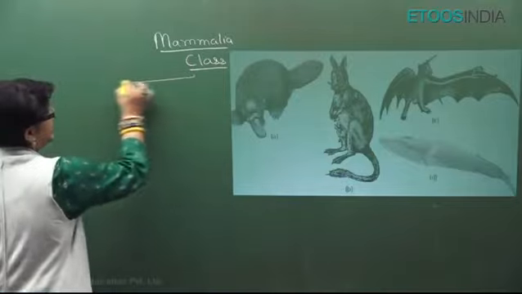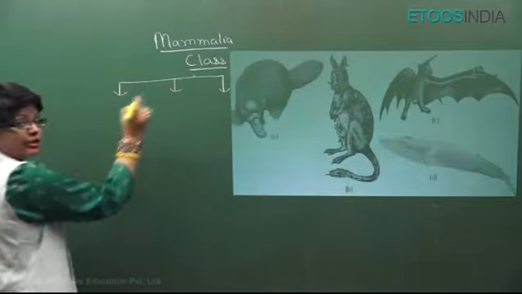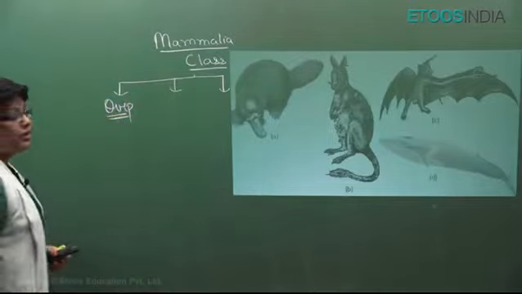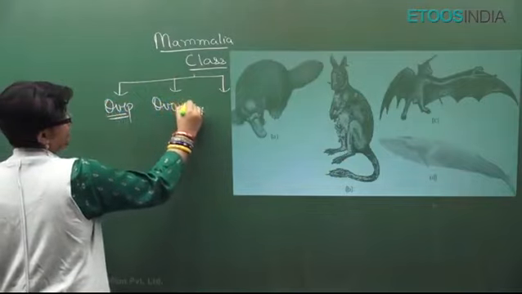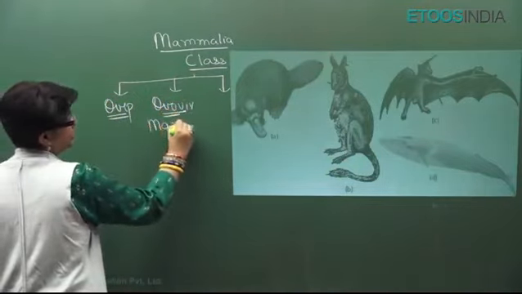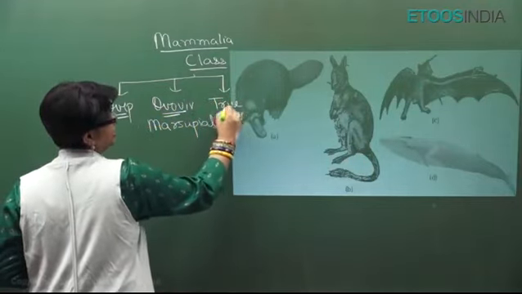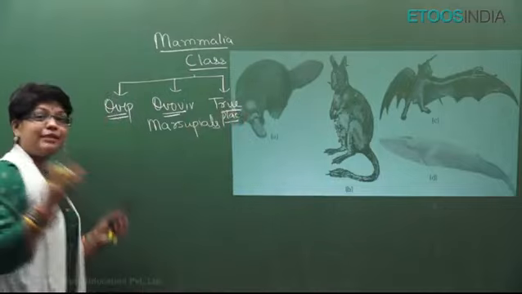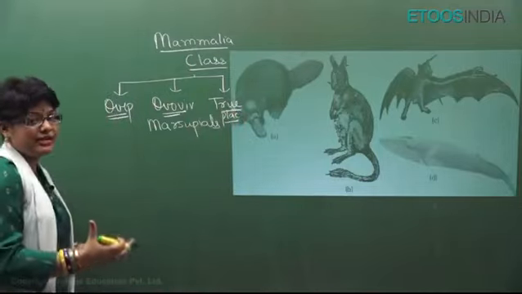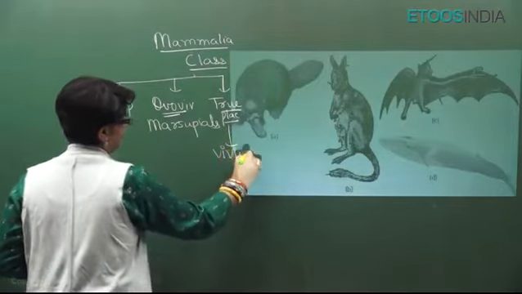Now, this class Mammalia is divided into 3. One is the oviparous mammals which lay eggs. The second are the pouched mammals, marsupials, they give birth to immature young ones. And we have true placental mammals. Here, the complete growth of the baby happens inside the mother's uterus because they have a placenta for nutrition. So, they give birth to mature young ones, viviparous.